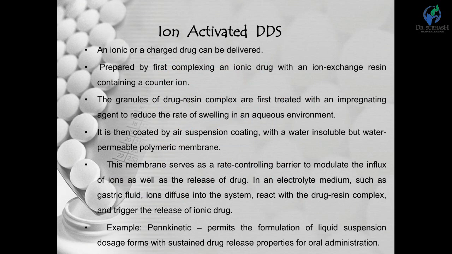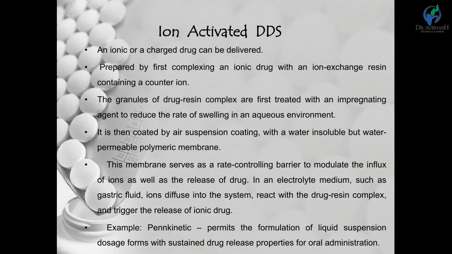For example, a complex is formed between a cationic drug and a resin having SO3 minus groups, or between an anionic drug and a resin having NR3 plus groups.